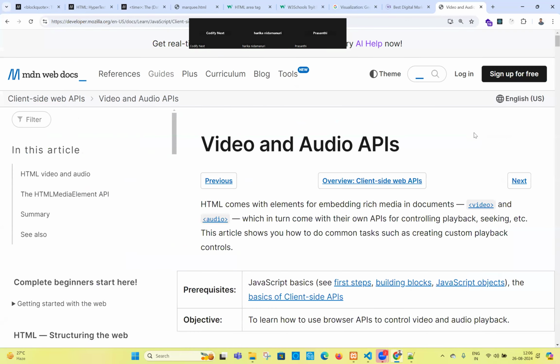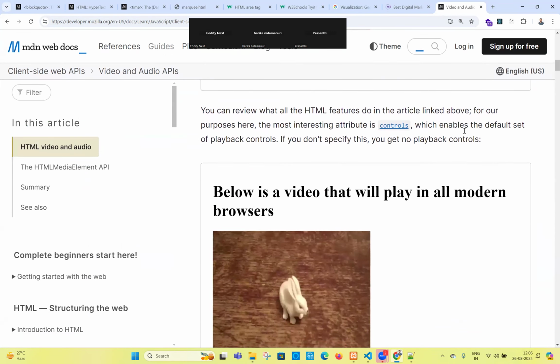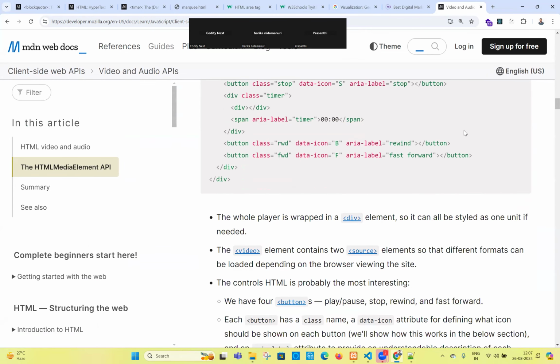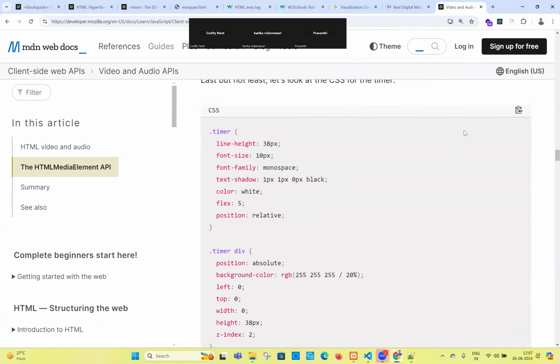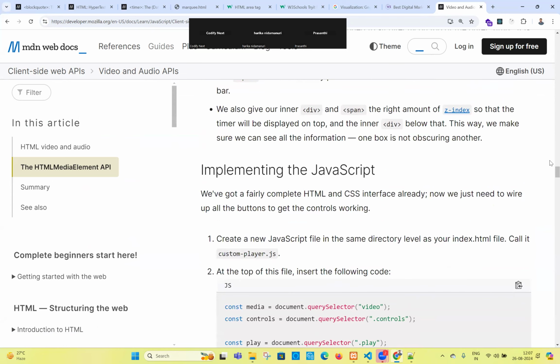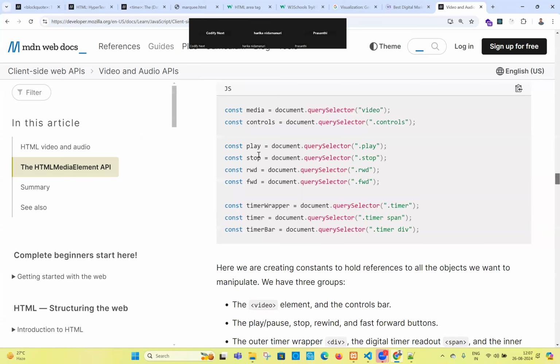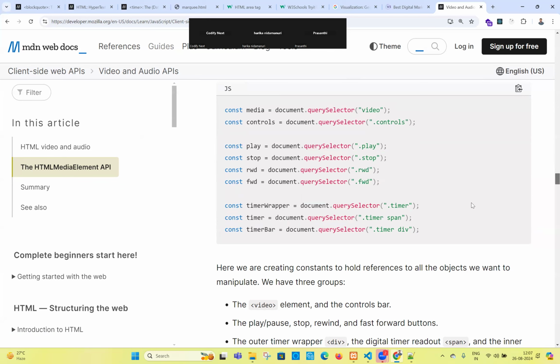This is very important. See, video and audio APIs are there. A lot of events are there. Can you check these events, guys, here? These are all the things. Controls, maybe somewhere they mentioned here. Anyway, the events are all designed here. Now, can you see here? What is written here? Play button, stop button, forward button, rewind button, time wrapper, timer, all the information they're getting here. They're accessing the elements of the video in JavaScript.